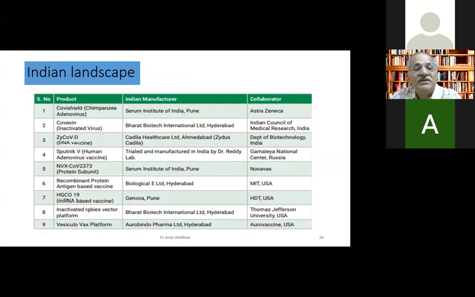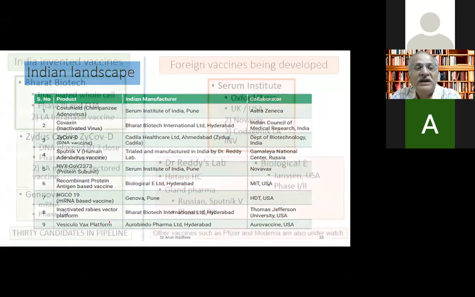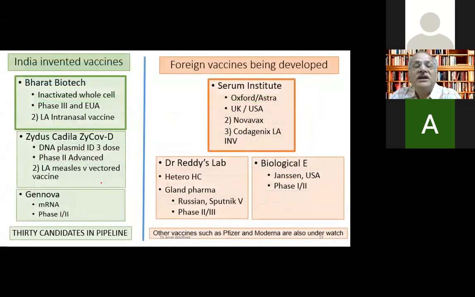I'll come to all of these vaccines in detail. And the recombinant vaccine, antigen-based, is there by Biological E, which is called the Corbevax. And then you have an mRNA vaccine in our country also, made by Gennova. And our Zuventus company is tying up with them for marketing. Then you have an inactivated vaccine platform by Bharat Biotech. There's another vaccine by Aurobindo Pharma also, which is a vesicular vaccine platform. So in short, these are the Indian vaccines: Bharat Biotech inactivated whole virion, then Zydus Cadila, the DNA, and Gennova, the mRNA.